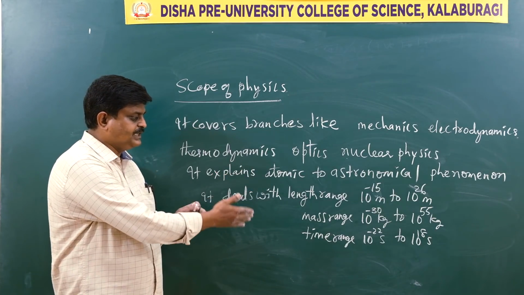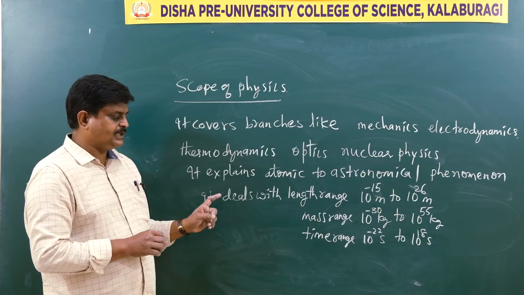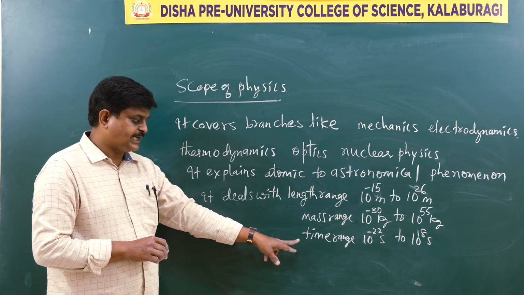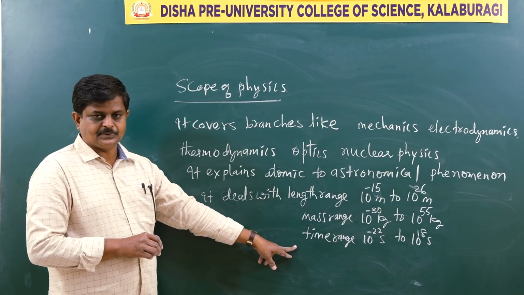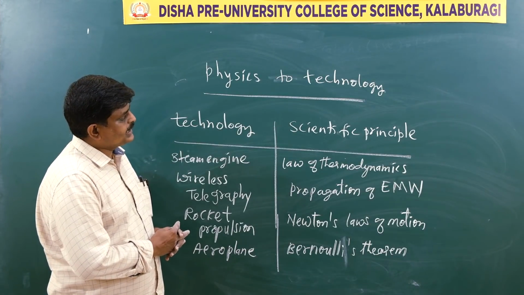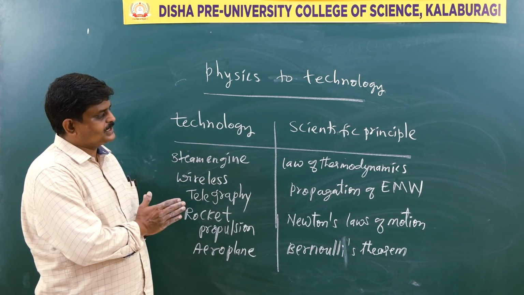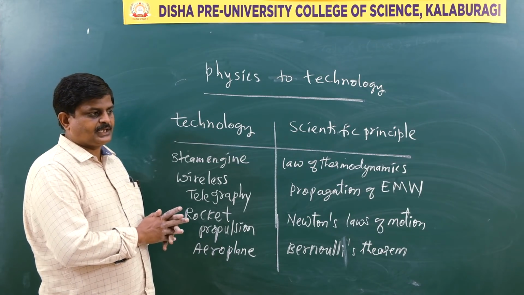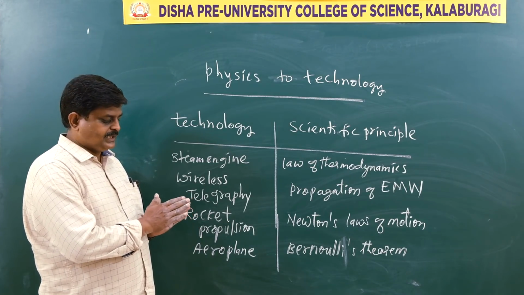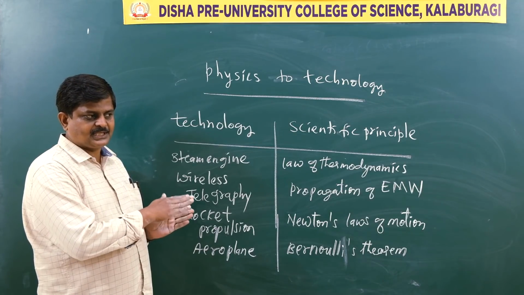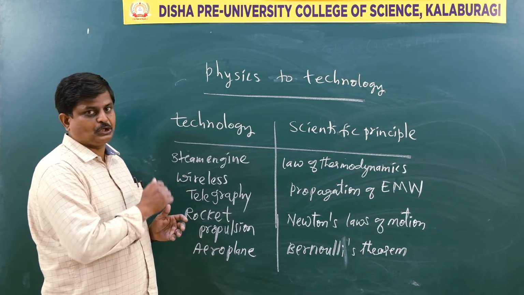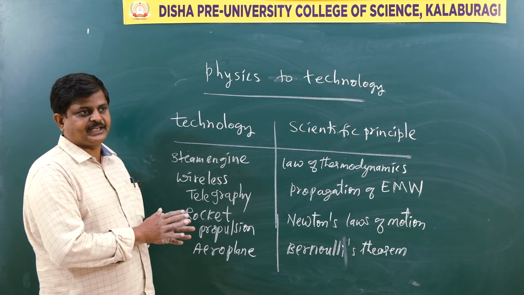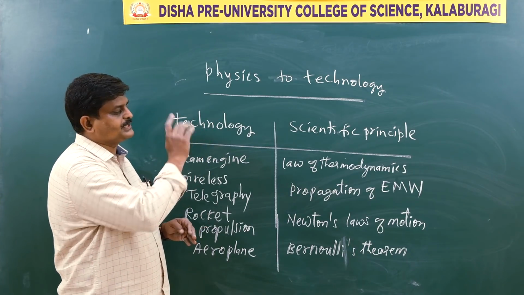Now just see over the range of length. We are now in a position to measure length range, mass range, and time range. Now, physics to technology. So, what is the difference between a science and a technology? So, what technology does? The scientific truths are practically implemented by whom? Technologists. So, rather I would say practical implementation of scientific truths is called a technology.